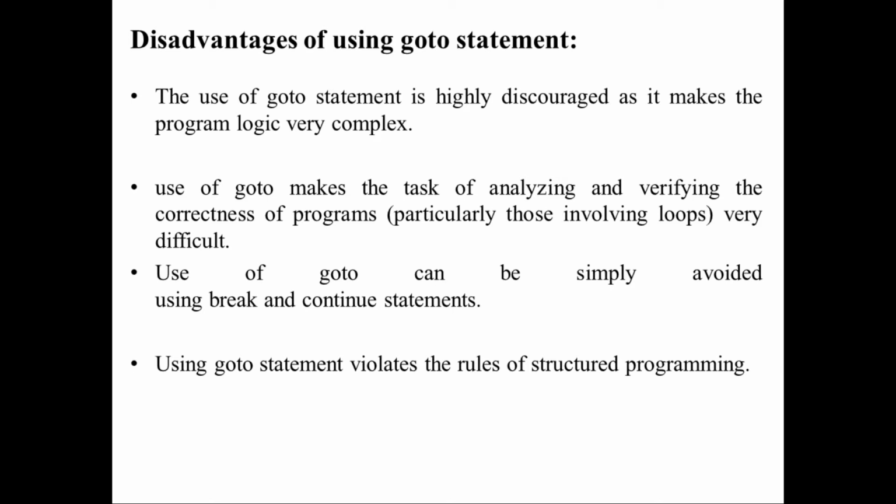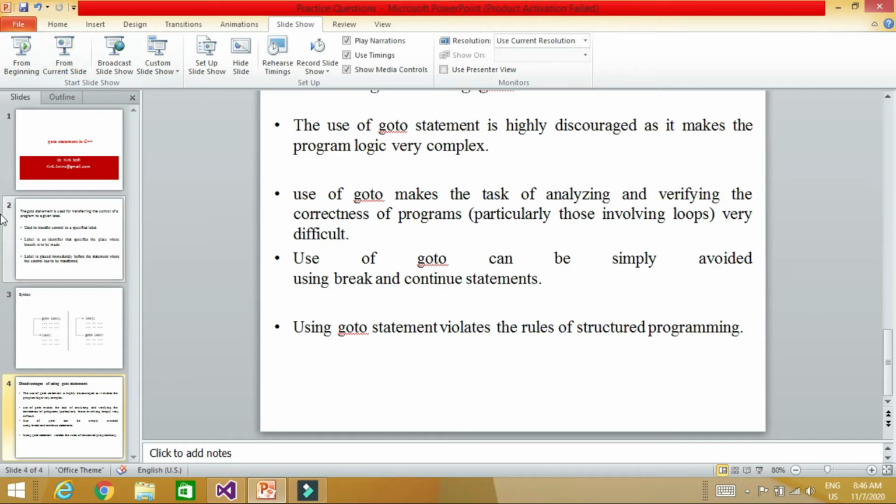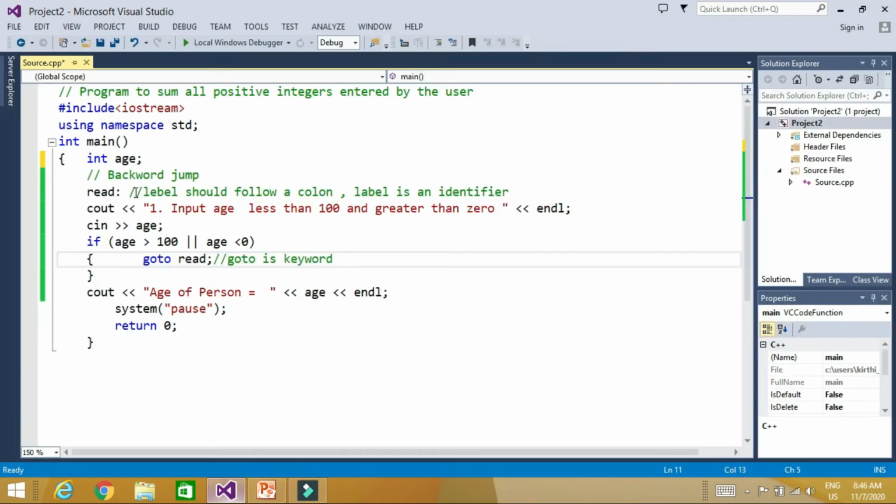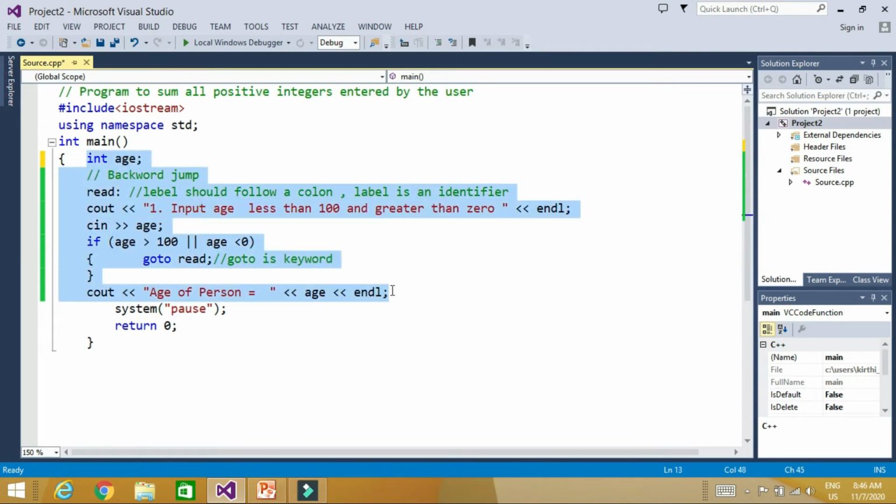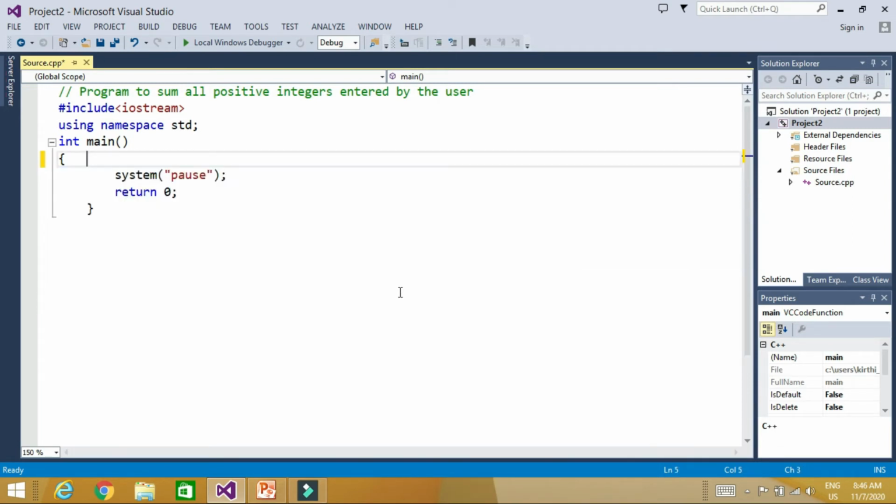So how can we avoid using goto? It is written that you can simply avoid the goto statement with break and continue. Now we will write a program with the help of goto, and then we will replace that program with the help of a while loop and break and continue statements. How can we replace it?